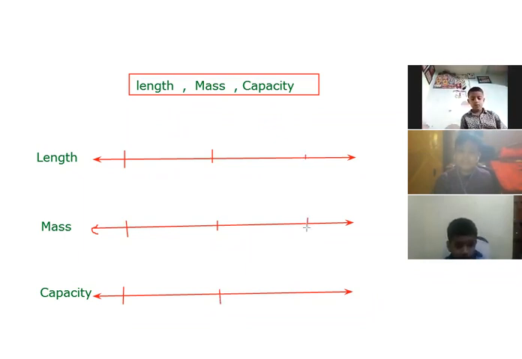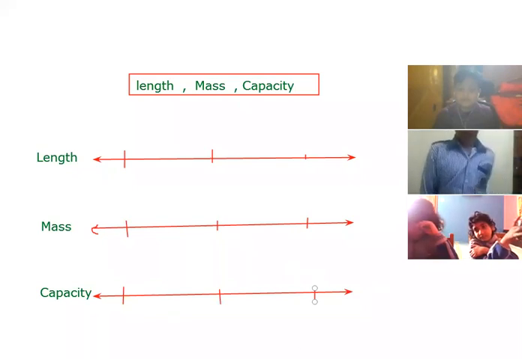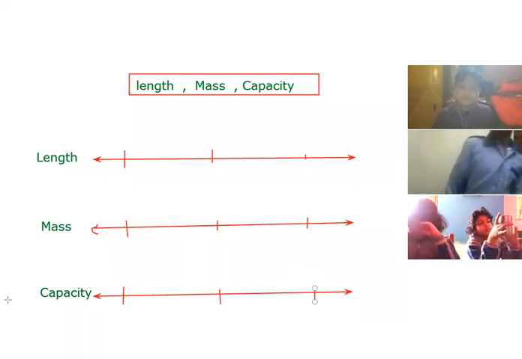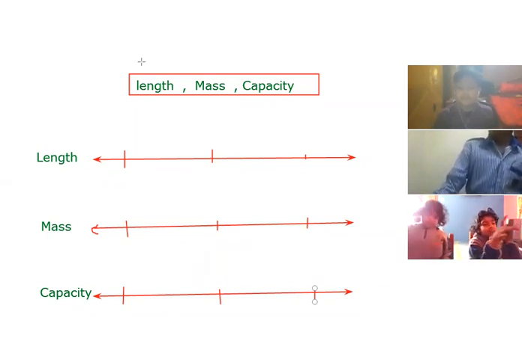In detail we are going to discuss, but here we are going to write down three different units of each category. First, second, third for length, first, second, third for mass, and first, second, third for capacity. Okay, so first of all we are going to discuss the standard unit, or basic unit, of length.